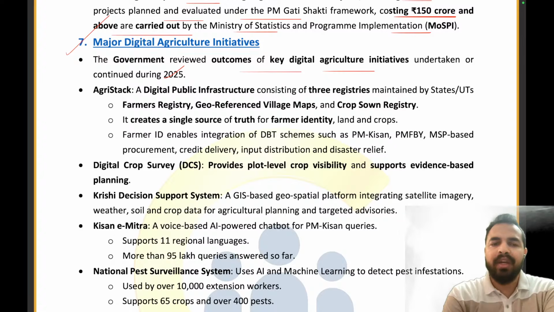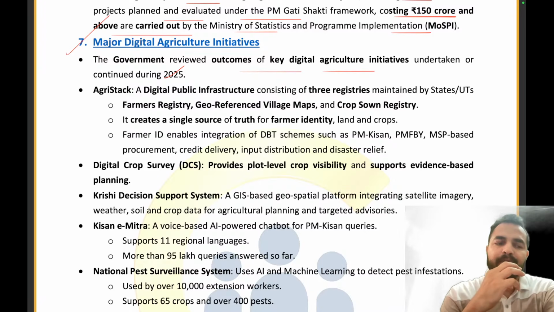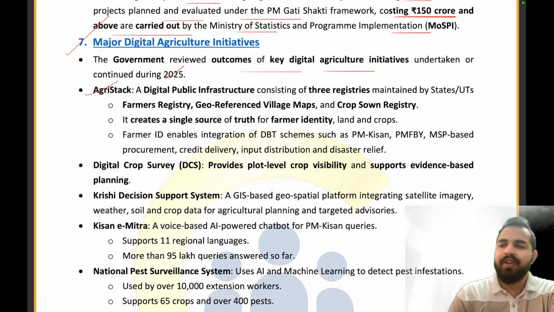My dear friends, you all know that in our country we have come up with so many digital agricultural initiatives for making the life of the farmers easier, providing them more and more facilities, more grievance redressal, more support, so that we can provide income protection and better services and forecasting facilities to the farmers of the country. And one of those initiatives is AgriStack, which we have already discussed in the previous sessions. It is a digital public infrastructure which consists of three registries: Farmer Registry, Geo-referenced Village Map, and the Crop Sown Registry.